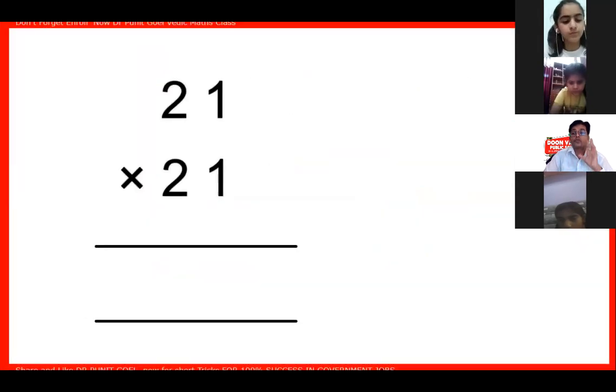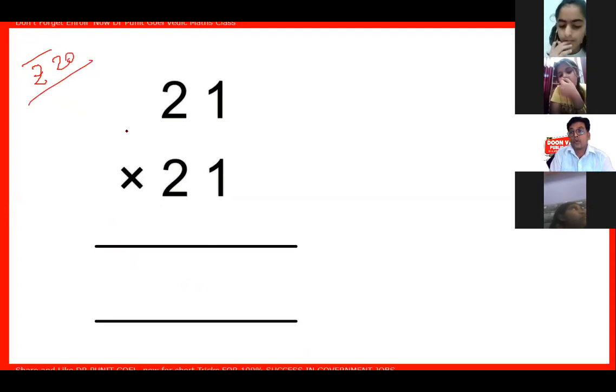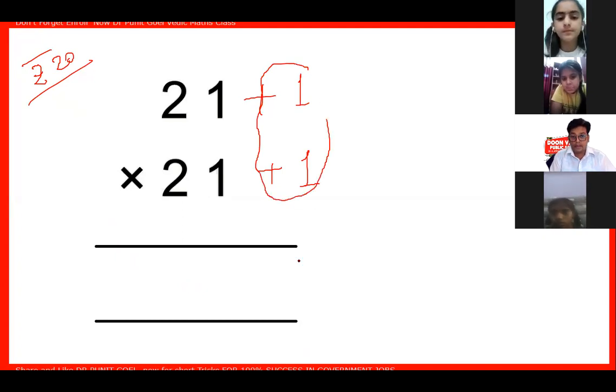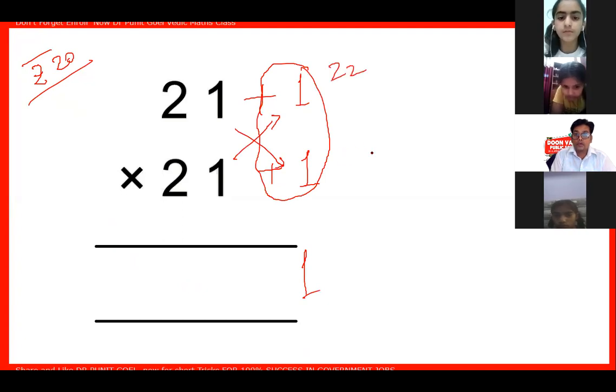Now, if it is 21, that is not near 10. It is near 20. It is near what? 20. So, it is how much more than 20? 1. Okay. See this thing. 1 multiplied by 1 gives me 1. Cross way, this way gives me what? 22 and 22.